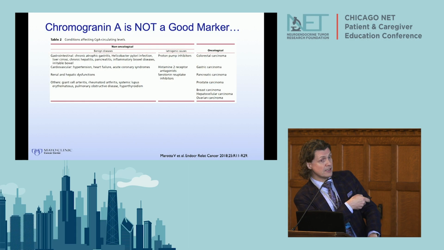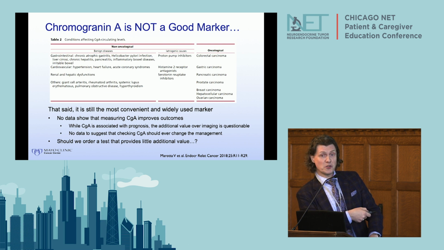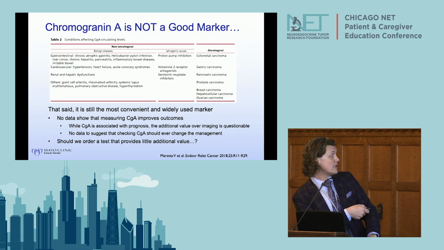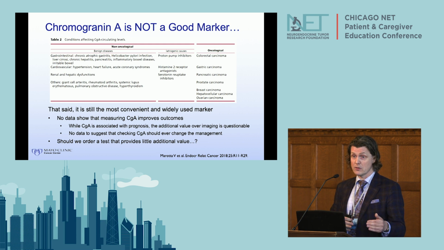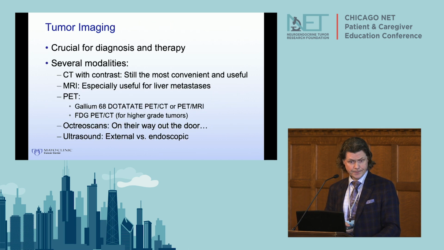So just a quick slide here on chromogranin. I'm not going to read all of this to you. These are all of the things that can elevate chromogranin that are not neuroendocrine tumors and are not cancer. These are all of the things like medications that can elevate chromogranin. These are all of the other cancers that can elevate chromogranin. So this is just not a good test. Although it does have some correlation with how long people may live, it doesn't really help us diagnose, and it doesn't really help to determine who should get what therapy. So if the test is providing very little value, should we really be ordering it?